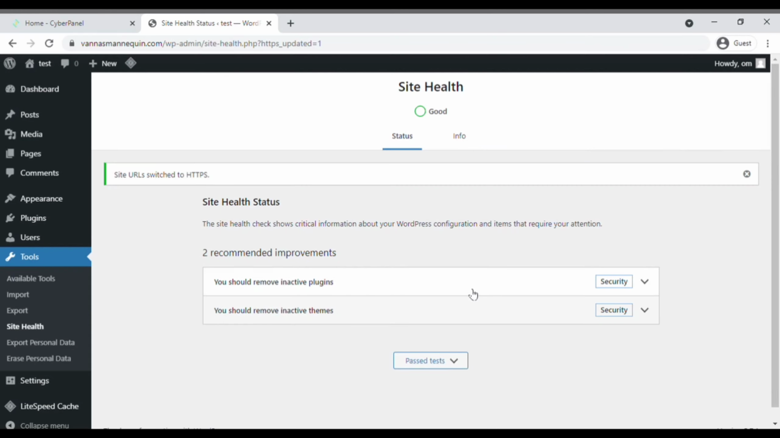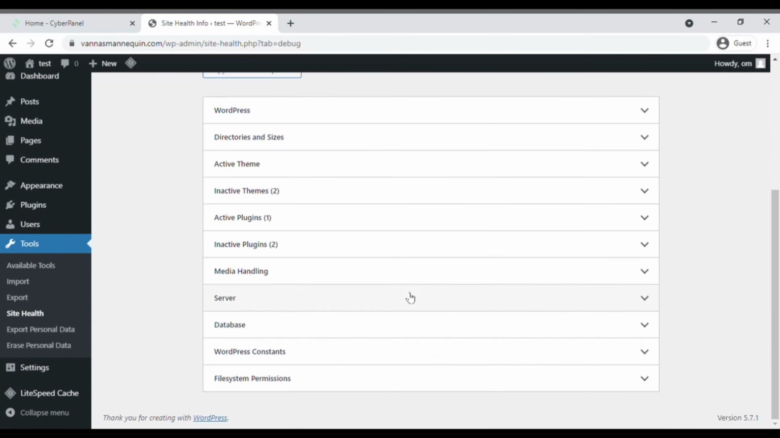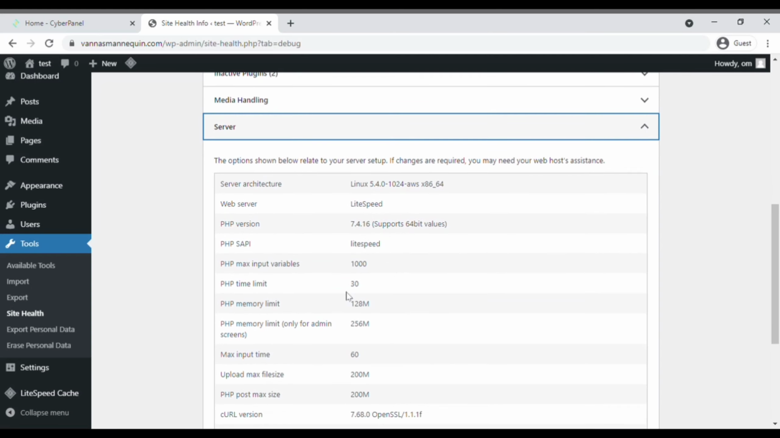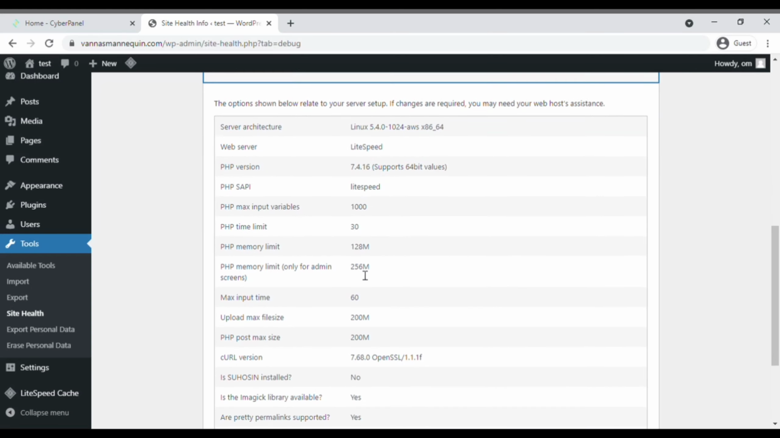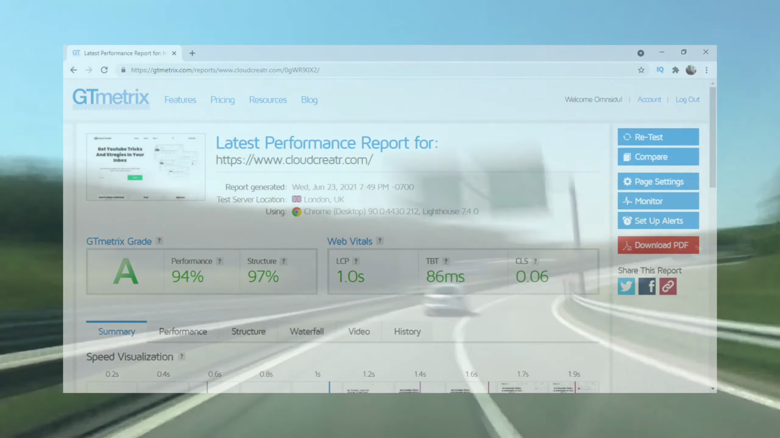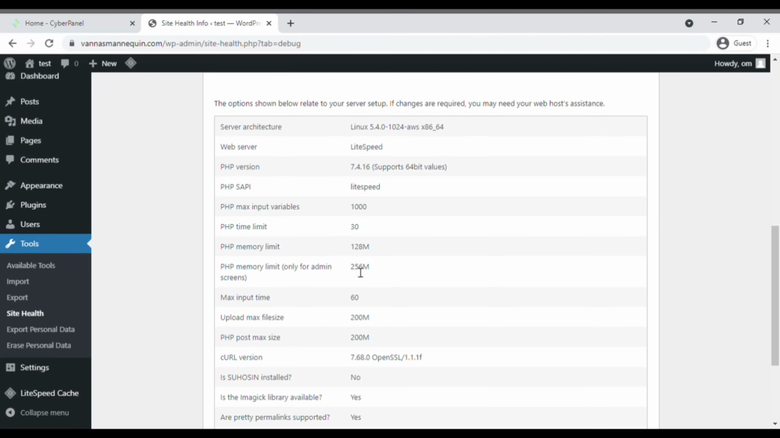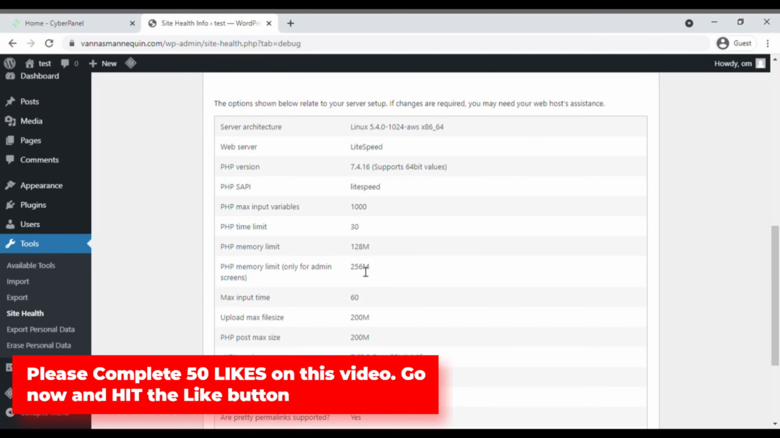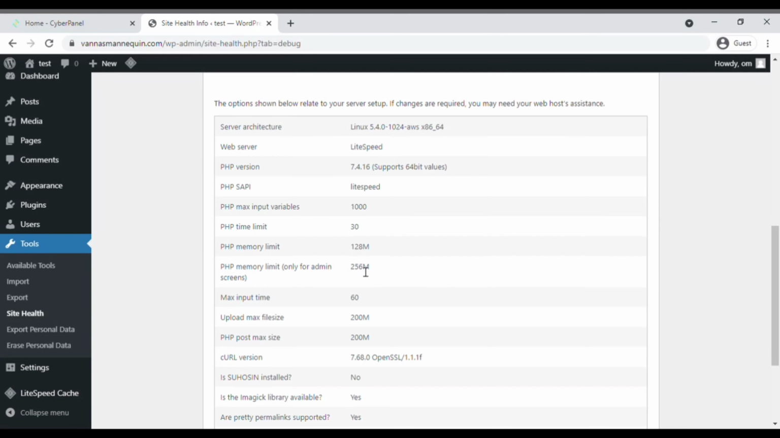Now go to the info and go to the server. You can see that the PHP memory limit is just 200 MB. This is not the peak performance of our free hosting server. We can increase the performance to maximum. We can go up to 1000 MB memory limit. So to increase the memory limit, just go to the dashboard of your hosting, which is CyberPanel.